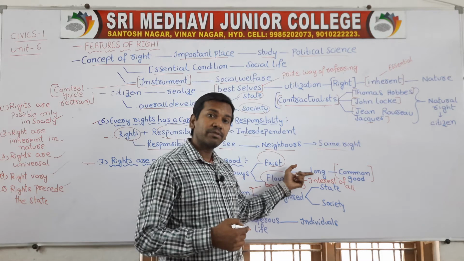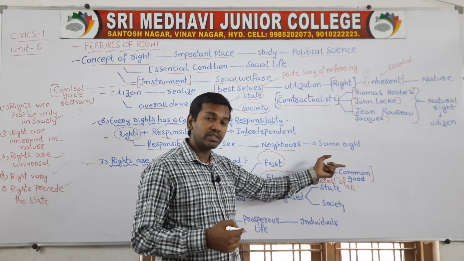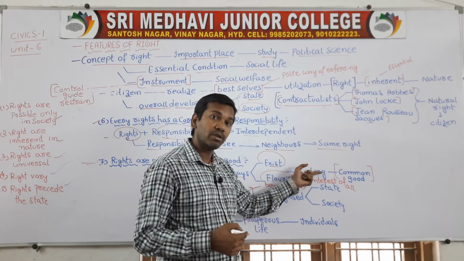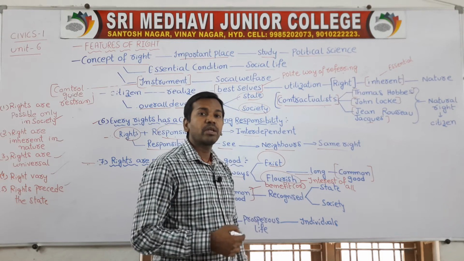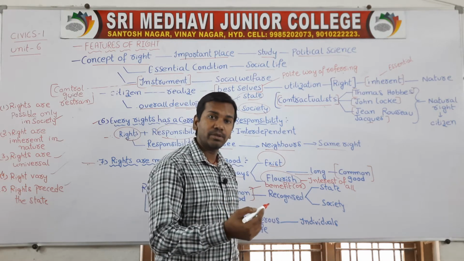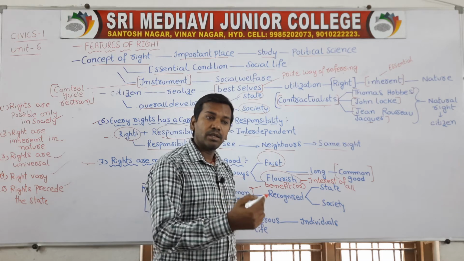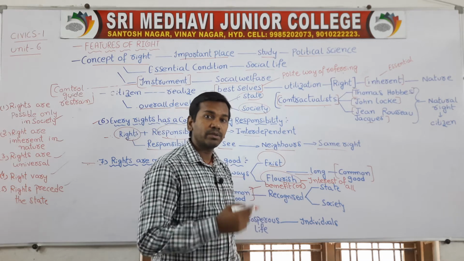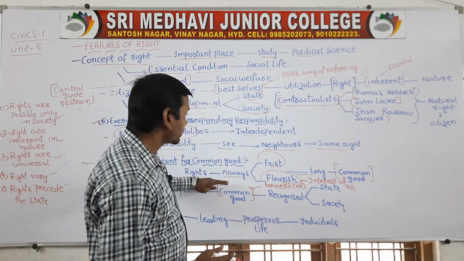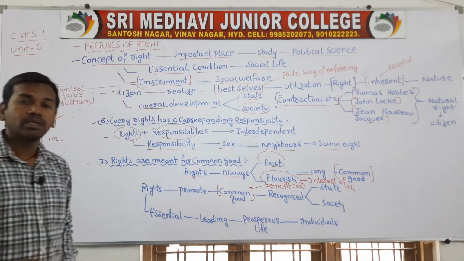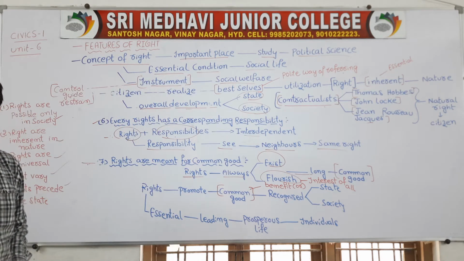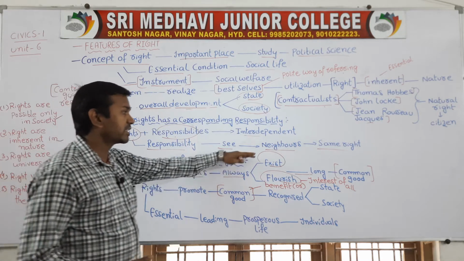Whenever the rights are very favorable to the citizens, when all the rights benefit all and are in the interest of all the people, then only will these rights exist and flourish.